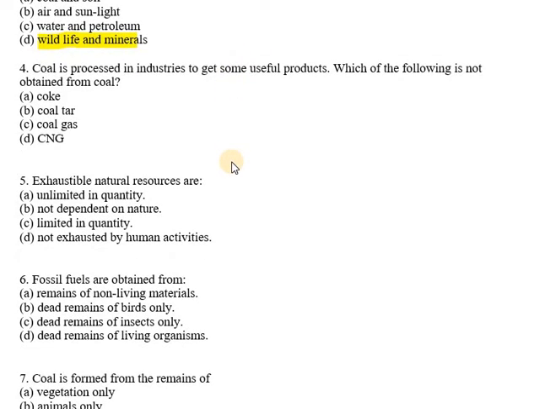Now question number 4 says coal is processed in industries to get some useful products. Which of the following is not obtained from coal? We have coke, coal tar, coal gas or CNG. So the right option is CNG. It is not obtained from coal. Coke is obtained from coal, coal tar is obtained from coal, coal gas is obtained from coal. The only one which we do not obtain from coal is CNG.